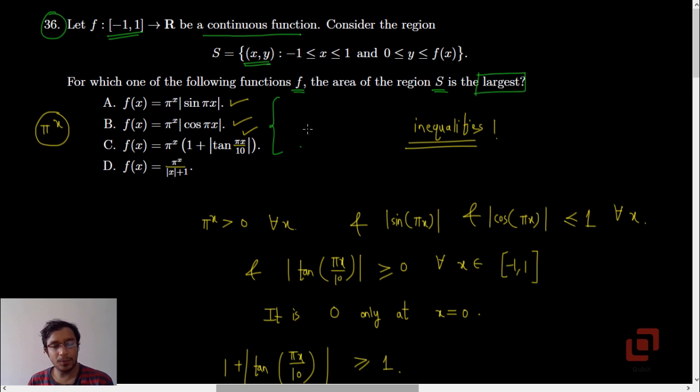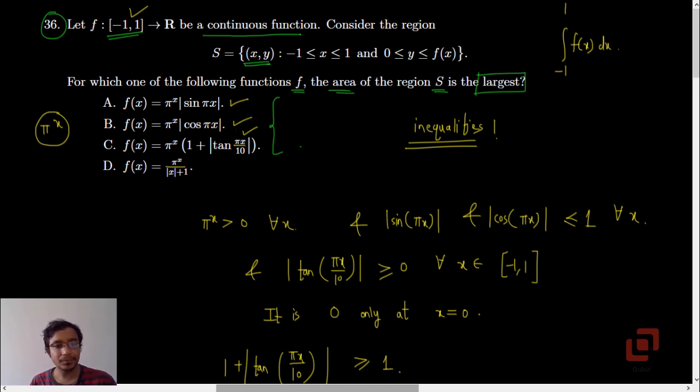The other thing about this problem is that whenever they ask you the area of the region, and you know for sure that all these functions are non-negative everywhere, at least in their domains, then the area of the region has to be the definite integral of the function from -1 to 1. But this is not the place to actually evaluate these definite integrals. It is going to take you a lot of time, and also you don't have access to calculators. So let's try to analyze the functions first.